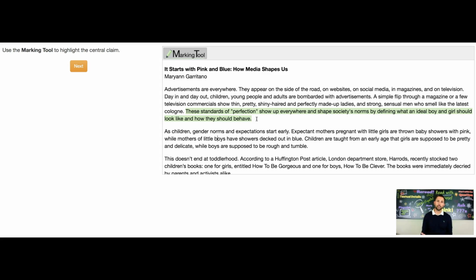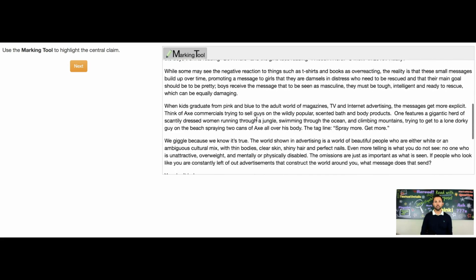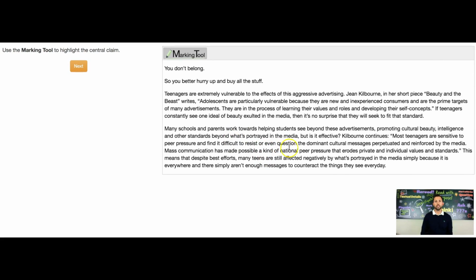Now, another way to check this is, remember the evidence that follows, and then look towards the bottom to see, is there anywhere in this text where this idea is supported or restated? At the last sentence it says, this means that despite best efforts, many teens are still affected negatively by what's portrayed in the media simply because it is everywhere. That sounds familiar, because up top it talks about these messages being everywhere, and there simply aren't enough messages to counteract the things that they see every day.